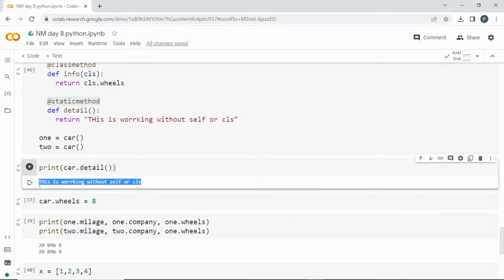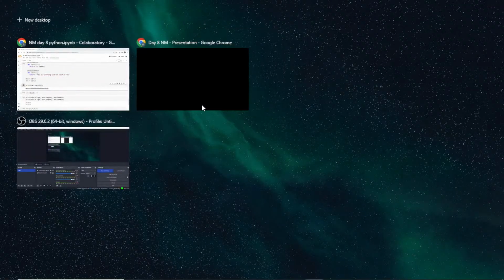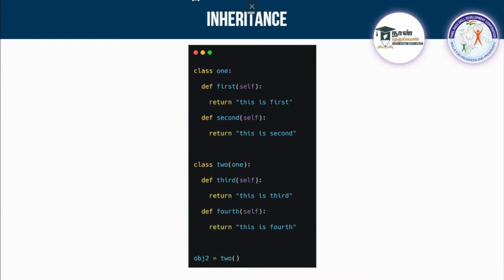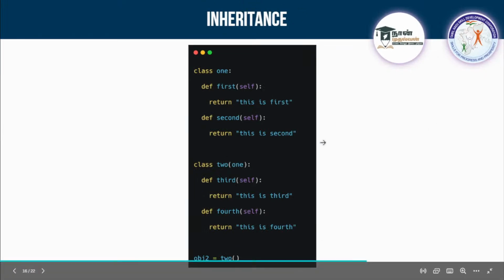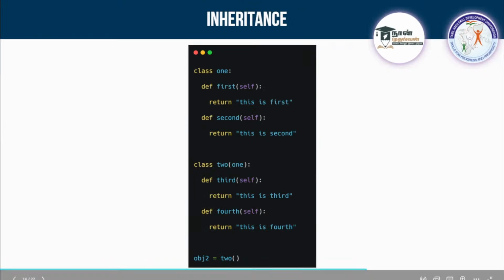Clear, guys? This is what a static method is. And next will be an important concept in class and object, which will be inheritance. So this will help you when you go into advanced Python, when you are creating some applications or any other things, this will be very important, since you will be importing something and passing it as an inheritance. So what inheritance is, I'll explain to you.